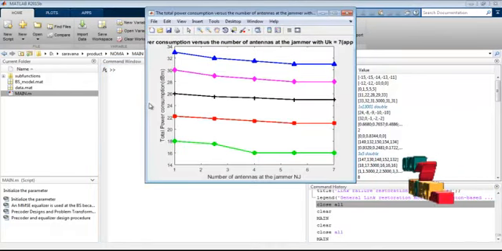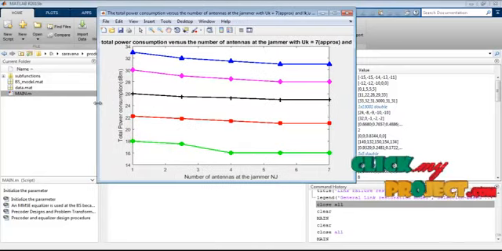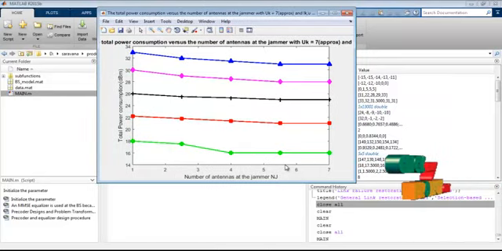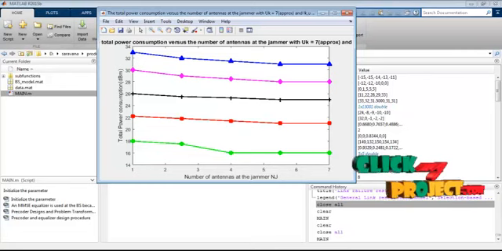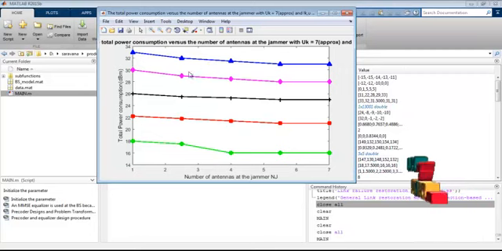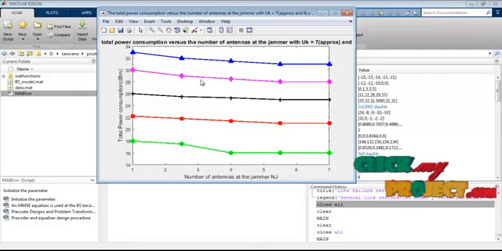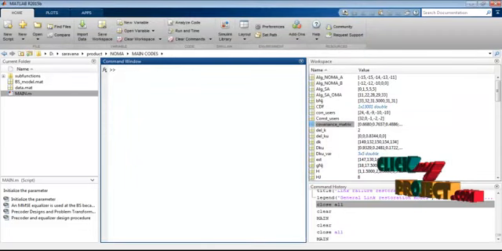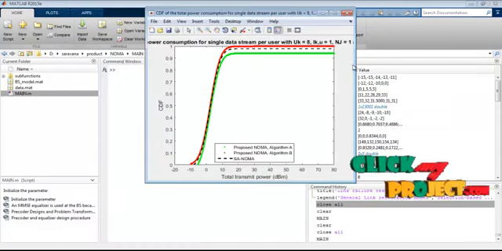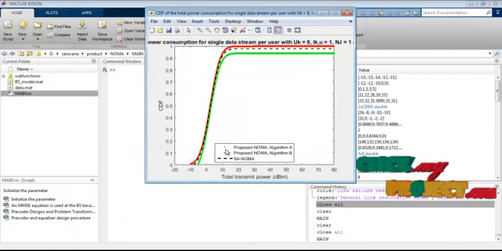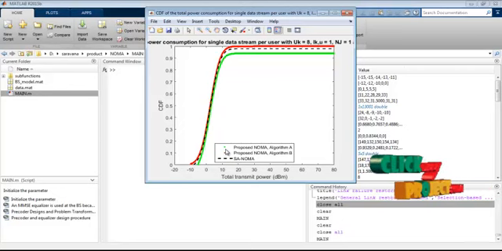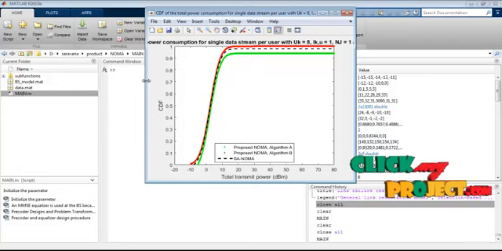This is our total power consumption versus the number of antennas in the jammers. We use 1 to 7 jammers. We have different types of jammers, and these different lines show the results. And these are the cumulative functions for the users of the single data stream. This is not a line; it is the number of points we connect to the previous ones, and we implement our existing and proposed systems in this performance plot.